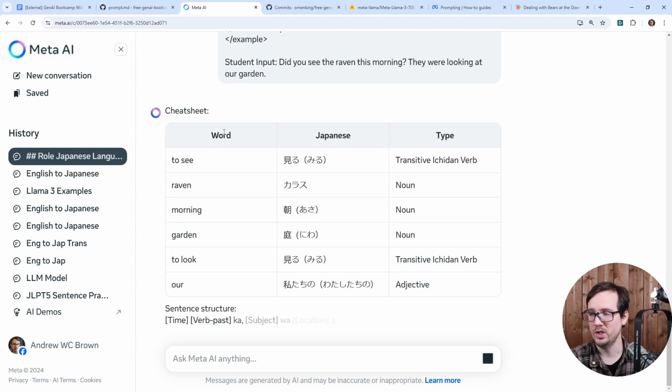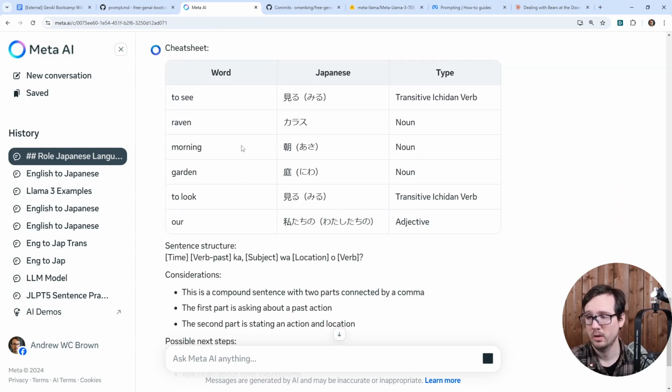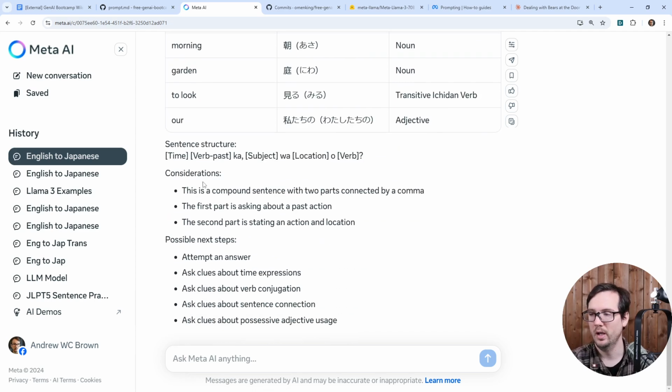And so we have our cheat sheet. That looks really good. It's not perfect. It's doing ka and wa and o. It's not supposed to do that. It's supposed to leave out the particles, right? This is a compound sentence with two parts. The first part is asking for a past action. The second part is stating an action location. Answer an attempt, ask clues about time expressions, ask clues about this stuff.